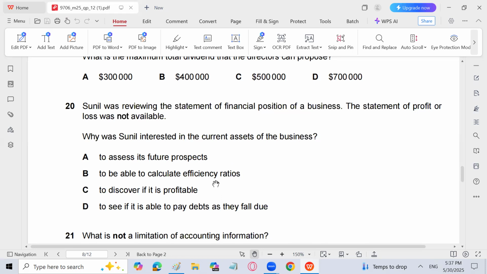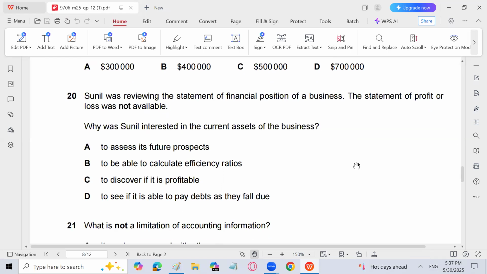Efficiency ratios are also related to profit. The last option is to see if it is able to pay debts as they fall due. So D is the answer, because current assets show the ability of the business to pay its current obligations. If he is interested in current assets, it means he wants to see if the business is able to pay its current debts as soon as they arrive. So D is the answer.